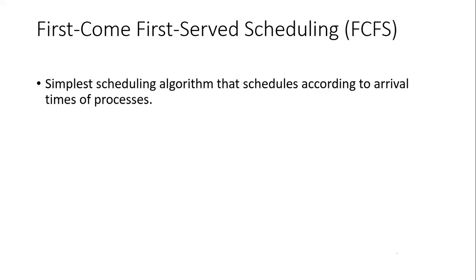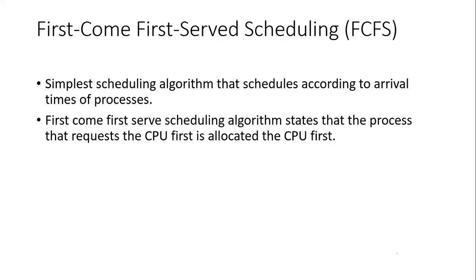At what time that process has arrived, that time matters here in this algorithm. How? See here. The first come first serve scheduling algorithm states that the process that requests the CPU first is allocated the CPU first. That's why it is called as a first come and first served.